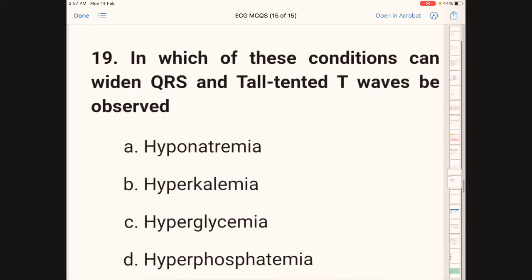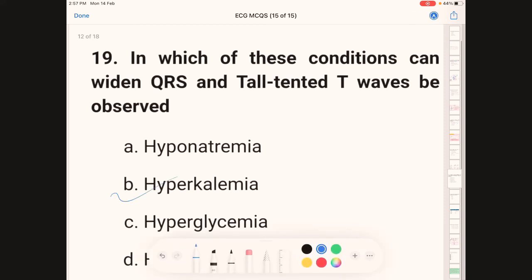In which of these conditions can widened QRS and tall tented T waves be observed? This widened QRS complex and tall T waves are present in hyperkalemia. This is a very commonly asked question. It's very important.